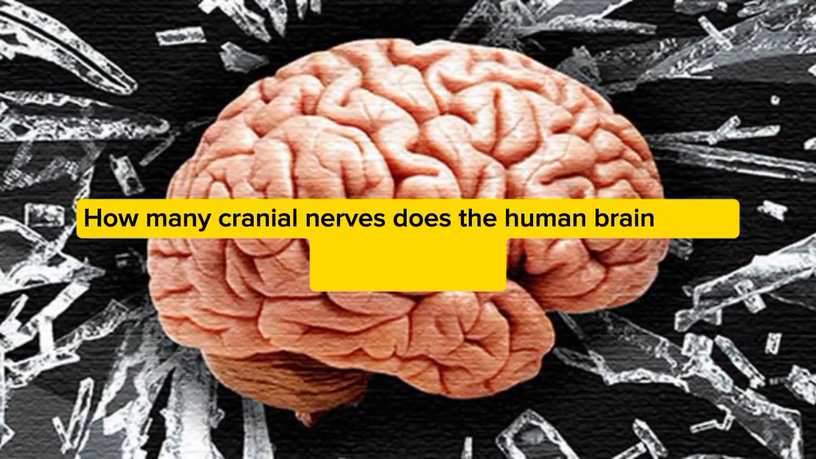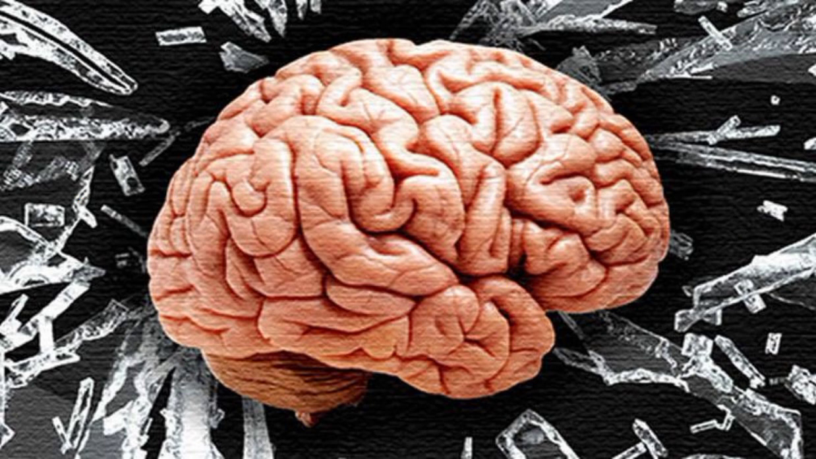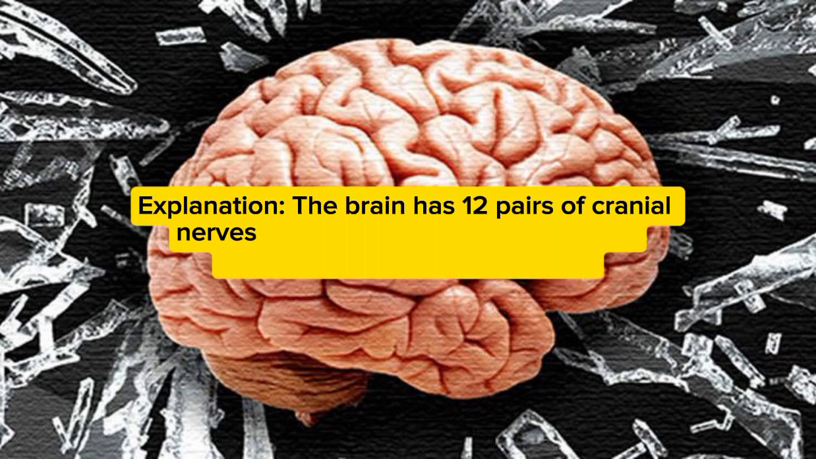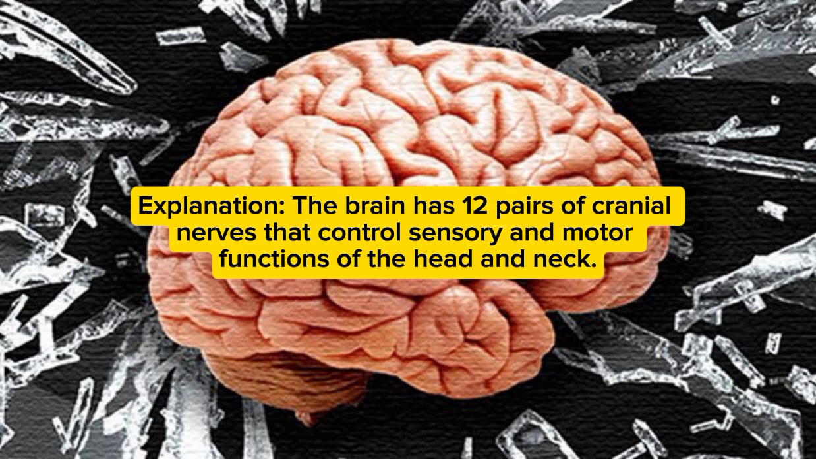How many cranial nerves does the human brain have? A. 10, B. 12, C. 14, D. 15. Answer: B. 12. Explanation: the brain has 12 pairs of cranial nerves that control sensory and motor functions of the head and neck.